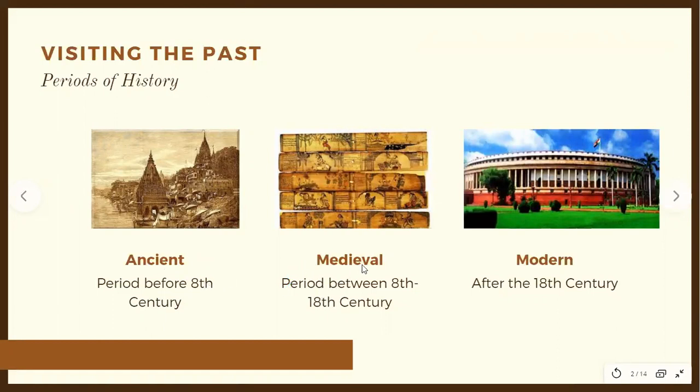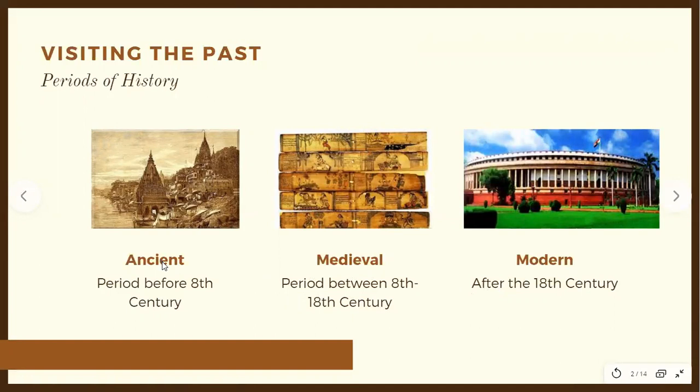Now, the medieval period, children, is the period between 8th to 18th century, roughly 1,000 years. The period between 8th to 18th century is known as period of medieval Indian history. And the modern Indian history, children, comes after the 18th century. So once again, period before 8th century is the ancient history, period between 8th to 18th is the medieval history, and period after the 18th century is referred to as the modern history, right?